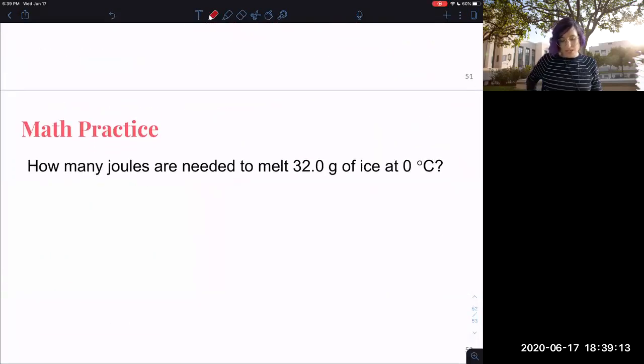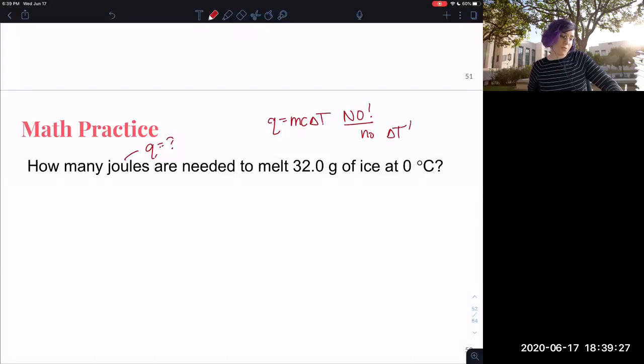Okay, so let's look at this. How many joules are needed to melt 32 grams of ice at 0 degrees C? So I want joules, so I want Q. So maybe I think I need Q equals MCAT. So let's see. Do I have a change in temperature? Nope. No change in temperature, just one temperature. So not that. If you're not using Q equals MCAT, you must be using heat of fusion or heat of vaporization. So melting, is that fusion or vaporization? That's fusion, because it's going from solid to liquid.